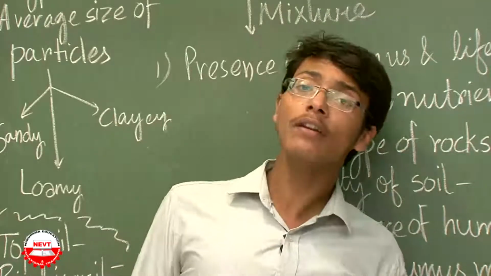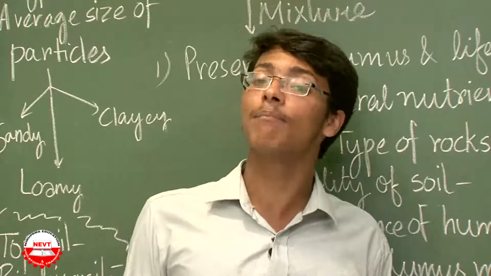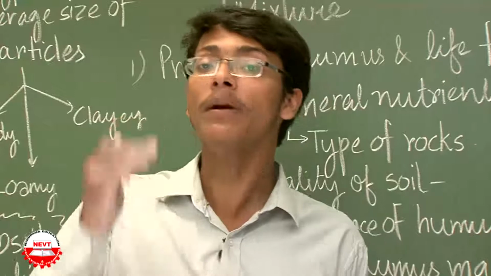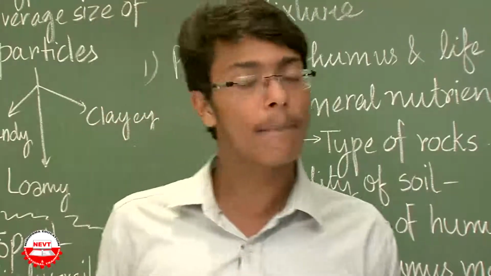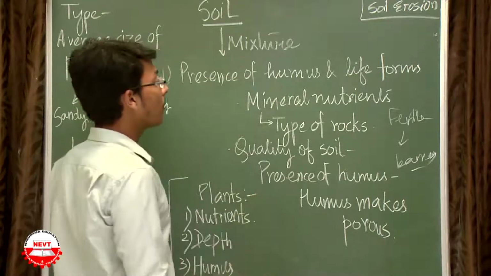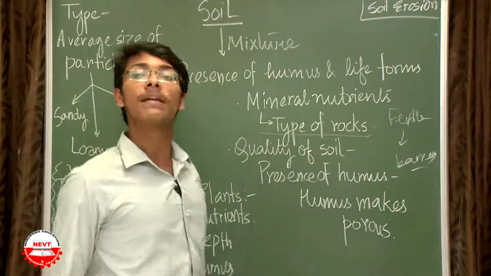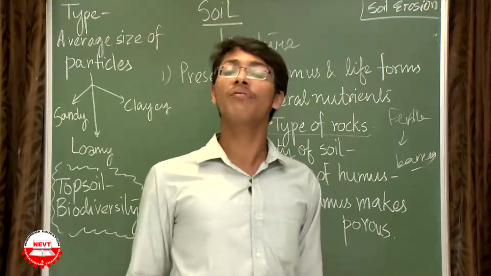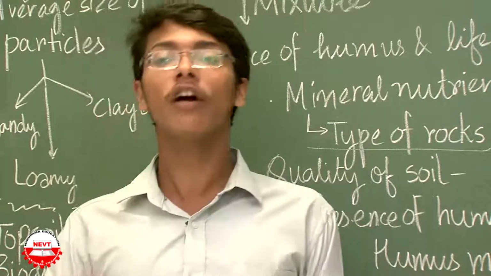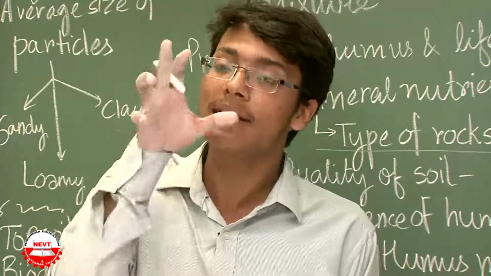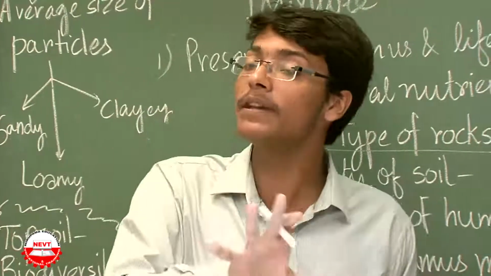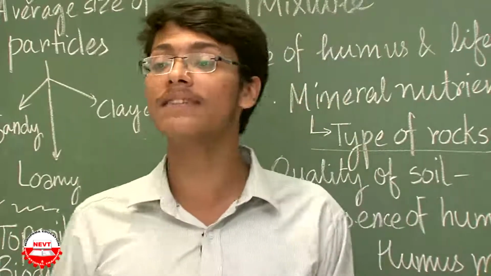Now, why is it important for the soil? Dead and decaying matter is important for the soil because breaking down of this dead and decaying matter gives rise to proper type of vegetation upon the soil. Am I clear? Now, the mineral nutrients of the soil are dependent upon the type of rock it is derived from. As I have told you, there are three types of rocks. So the mineral content of the soil is dependent upon the type of rock it is derived from. The minerals present in the soil are the parameter, or the evidence, that that particular rock is responsible for giving this type of soil.